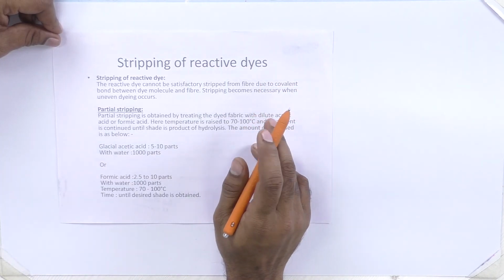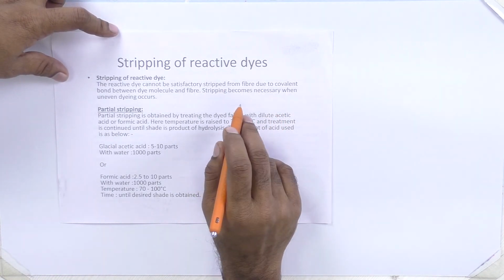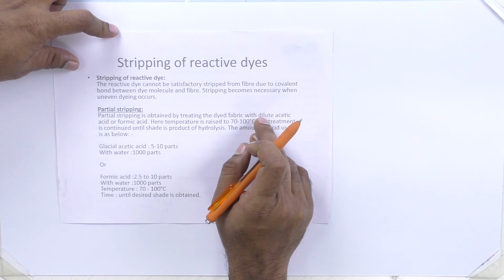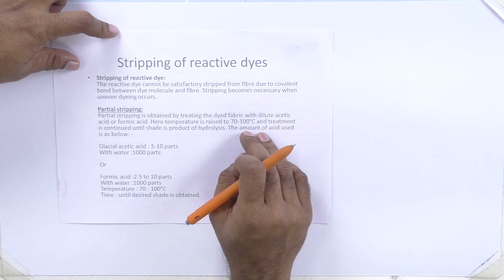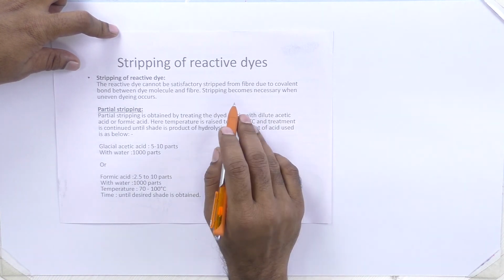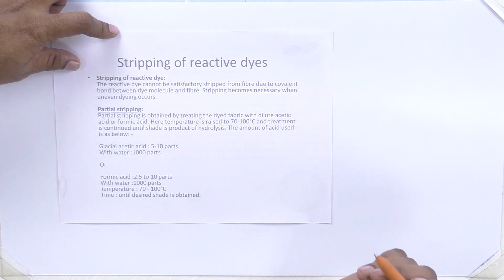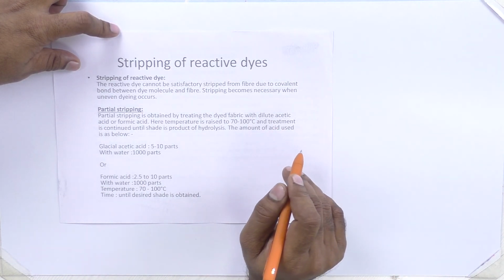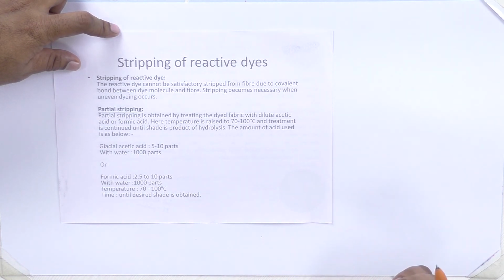Normally the reactive dyes are applied in alkaline medium. Due to the reactivity of reactive dyes, they attach to cellulosic fibers and are coupled with a covalent bond. The covalent bond is a very strong bond, and that increases the fastness properties of reactive dyes. But the dye can react with the hydroxyl group present in the cellulose, or sometimes it may react with the hydroxyl group present in water. If the dye reacts with water, it becomes dead dye, that is hydrolyzed dye, and that is going to waste.